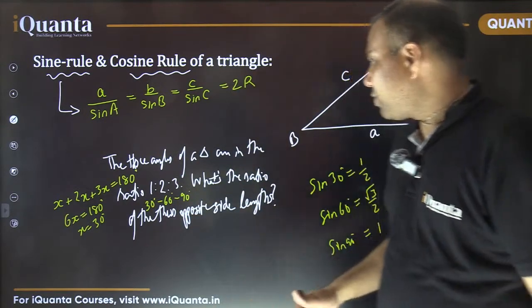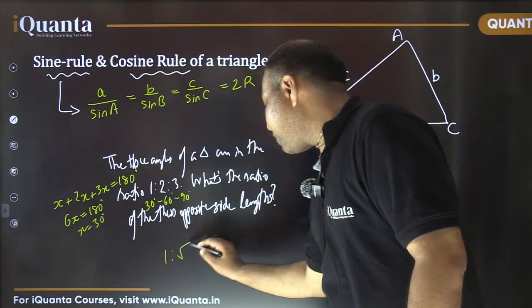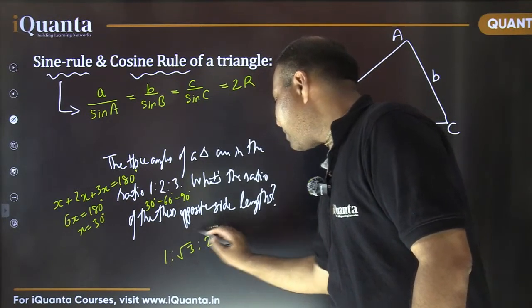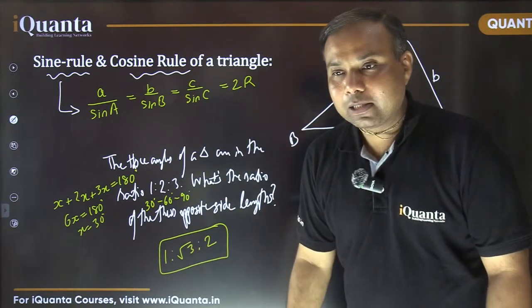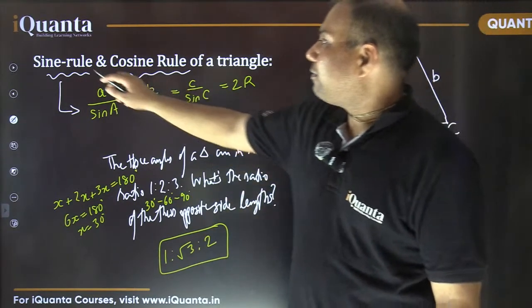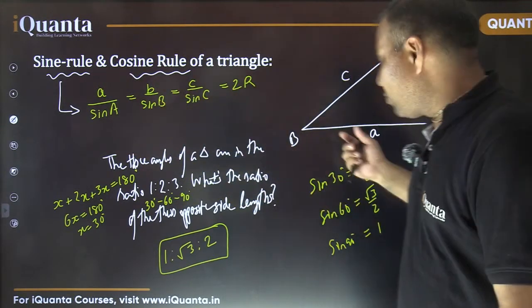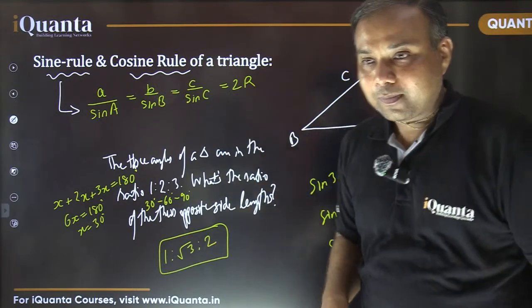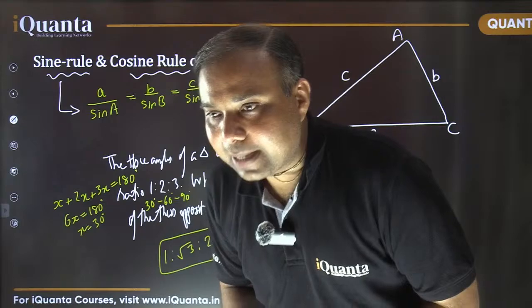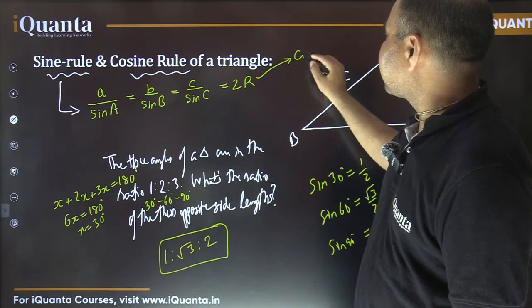Answer has already been mentioned. So let me rewrite. So answer comes out to be 1:√3:2. So that is the answer to this question. Okay. So that is one of the trigonometric rules, which is the sine rule. If you are aware of these trigonometric values, then you can make use of this. Then this is very easy, good thing. Yes, capital R was circumradius. This capital R is circumradius.